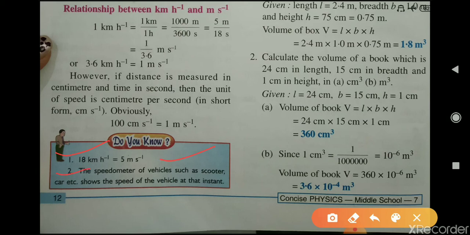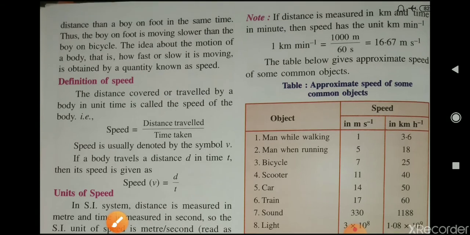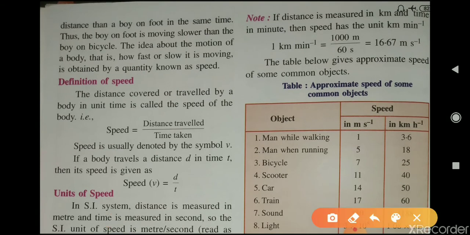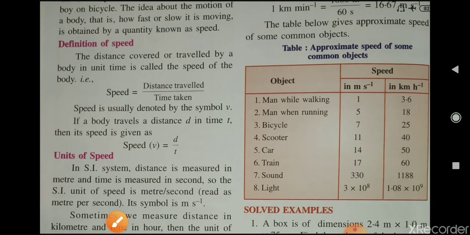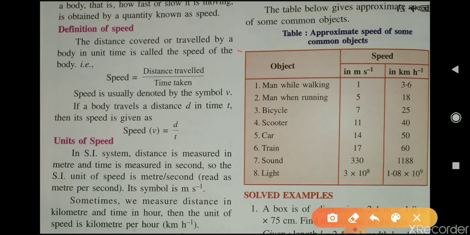Second, the speedometer of vehicles such as scooter, car, etc. shows the speed of the vehicle at that instant. Now, if the distance is measured in kilometer and time in minute, then the speed has a unit kilometer per minute, and 1 kilometer per minute is equal to 16.67 meter per second. Now you can see here the approximate speed of some common objects.